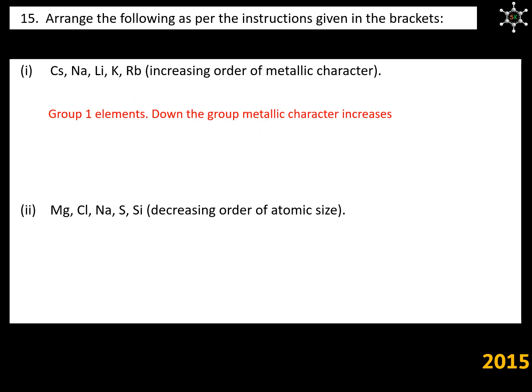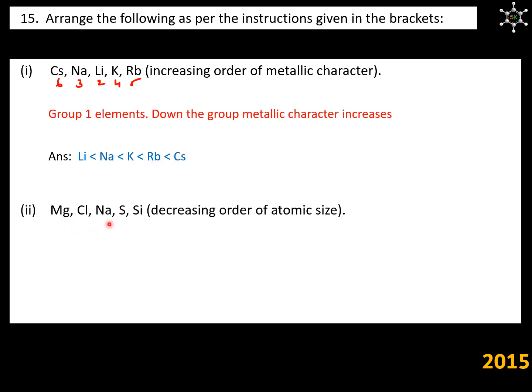Lithium belongs to second period, sodium third, potassium fourth, rubidium fifth, cesium sixth. So, cesium must have the highest metallic character and lithium the lowest. So the order is lithium, sodium, potassium, rubidium and then cesium.